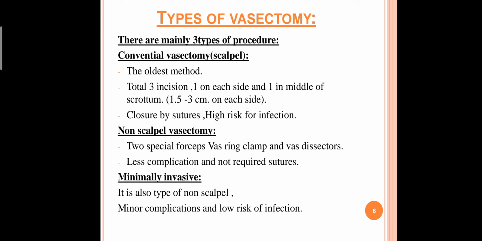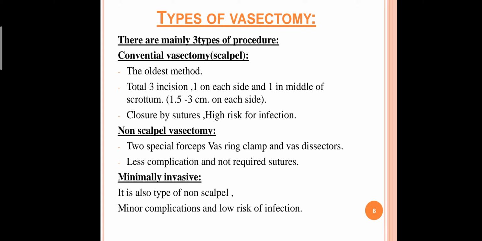The second one is non-scalpel vasectomy. It uses special forceps, a ringed vas clamp and a vas dissecting forceps, and it is less complicated and does not require sutures. So if you go for the second option, there is less chance of infection, and there is no need for suturing. The last one is minimally invasive. It is also a type of non-scalpel vasectomy, with minor complications and low risk of infection. So these are the three types of vasectomy.